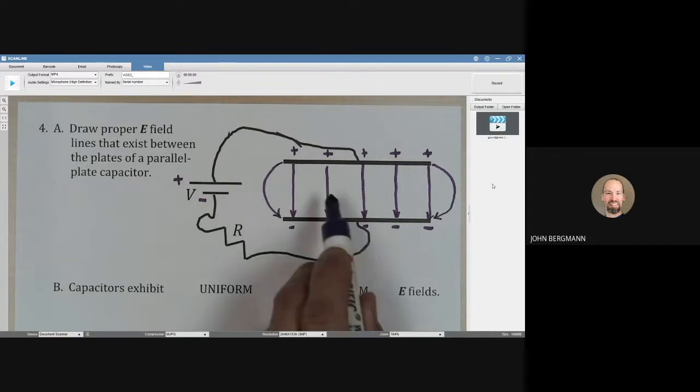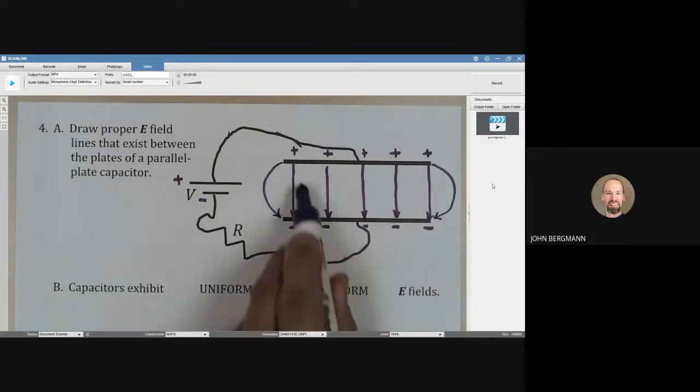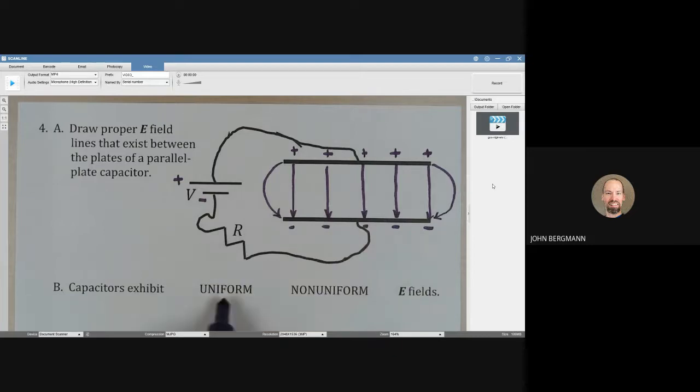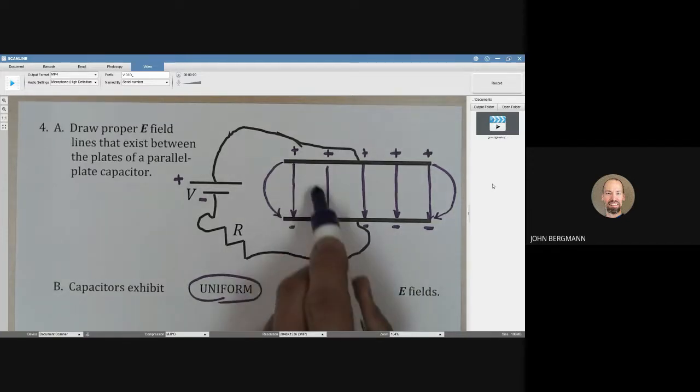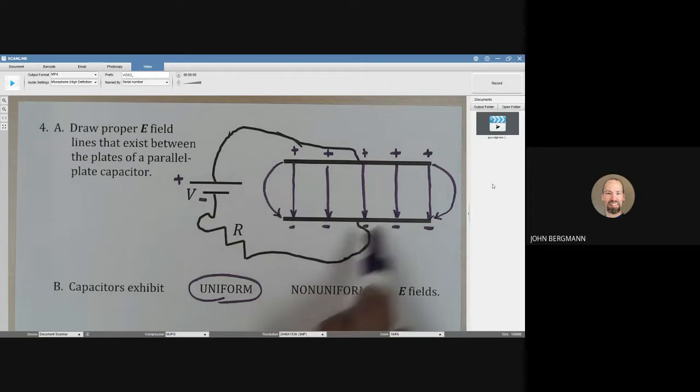We're only worried about what's going on within the body of the capacitor. And therefore, capacitors exhibit uniform electric fields. The strength of the field is equal at any point, and you can see that the field lines being equally spaced represents that.